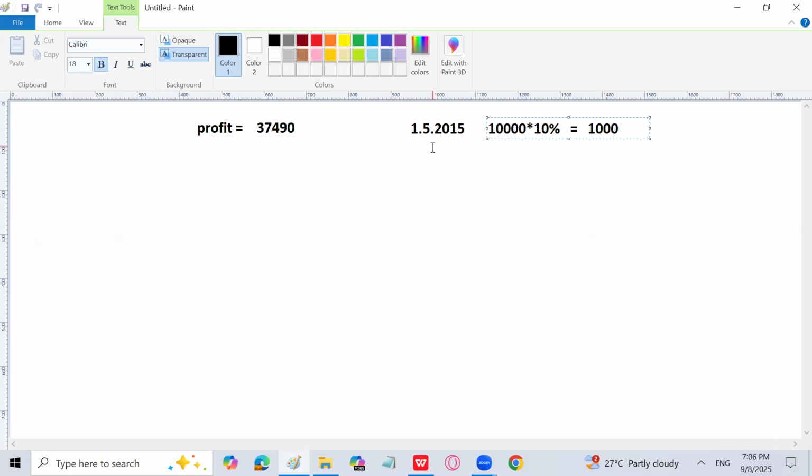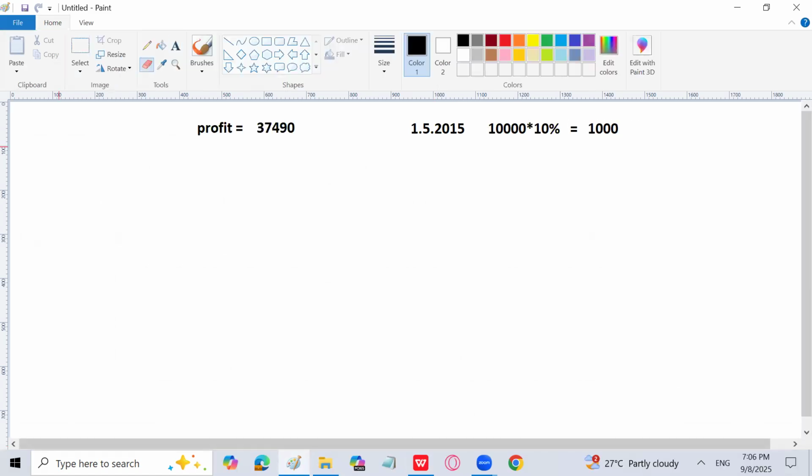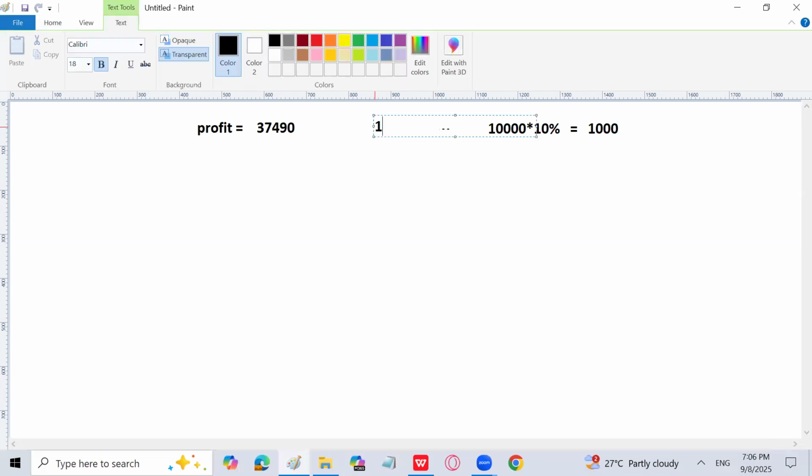But remember this, that the asset has been used. Let me show you, because it will become very easy for you to understand the things. Because the annual basis have been used. So this asset, which is purchased on 1st May 2015, has been used till 31st 7 2015. Financial year is complete. Yes. How come, sir? Because you have purchased the asset in May. So May, June, July, that's it.